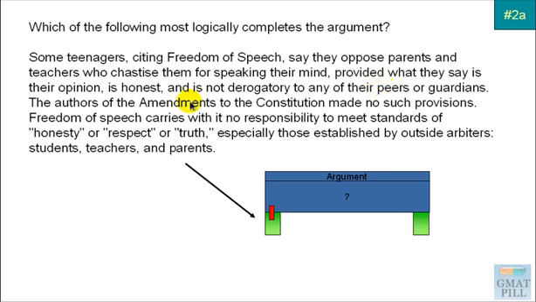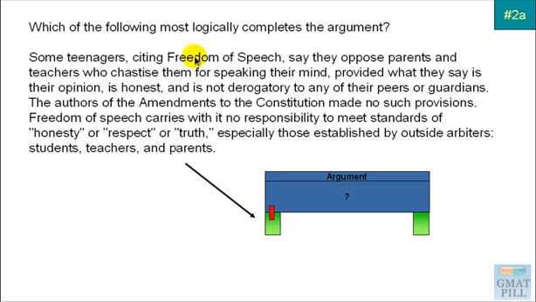There's nothing in the amendments that says what you say has to be honest and has to not be derogatory. The author is referencing that the amendments to the Constitution made no such provisions. Basically, the author is attacking some of the reasons that the teenagers used.